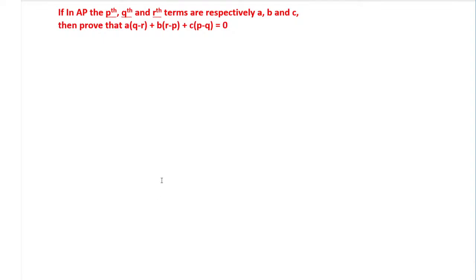So for that purpose, this question is on the screen now. You can see it and try to solve it. It is a very interesting question. Take it down as homework because tomorrow we will continue. We have to find: if in an AP the pth term, qth term and rth term are respectively A, B, C, then prove that A(q minus r) plus B(r minus p) plus C(p minus q) is equal to 0. This question is given by Vasudev from Kumta.